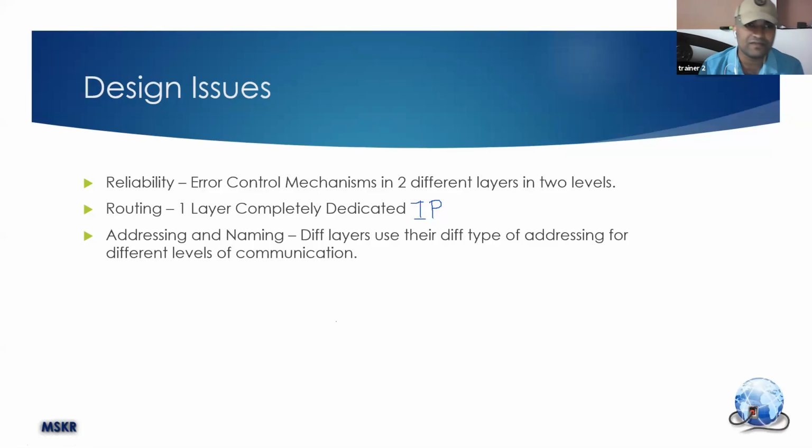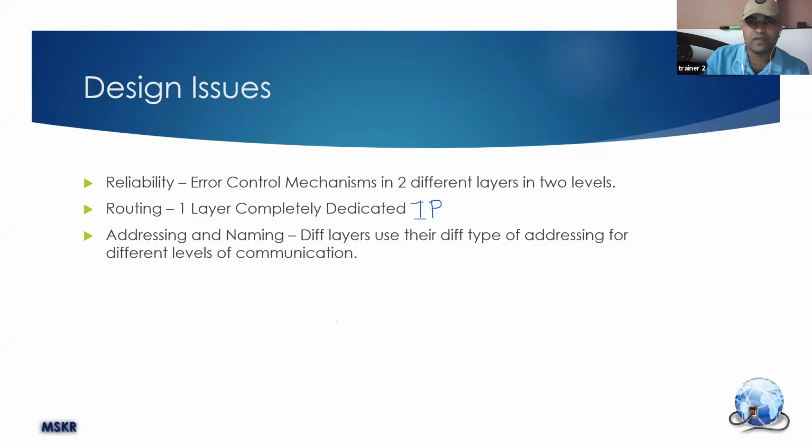Because of that, there are different addressing and naming mechanisms in different layers. There is the IP address, as I said previously, which is used in one layer for routing, and there is another address called the MAC address, and another called the port address. These three addresses are used at different levels of delivering the information.